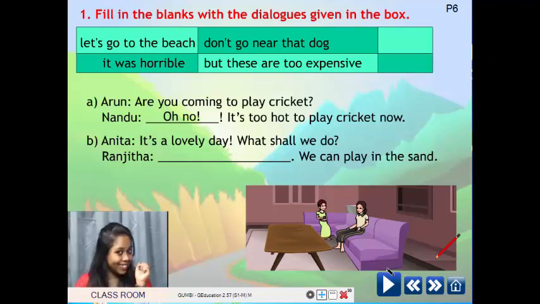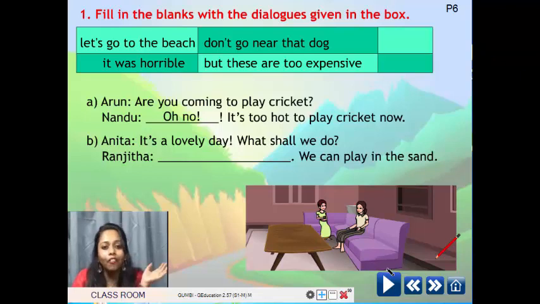So when it's a lovely day, what do you think they're going to do, children? Look at the box there. What can be done on a lovely day when the weather is beautiful? And where do we find sand? We can play in the sand. Yes, that's also a clue. Children are already coming up with the answer. Very good. Correct.